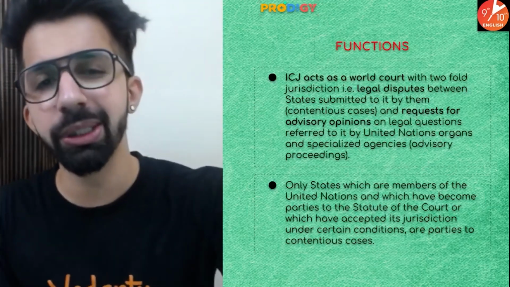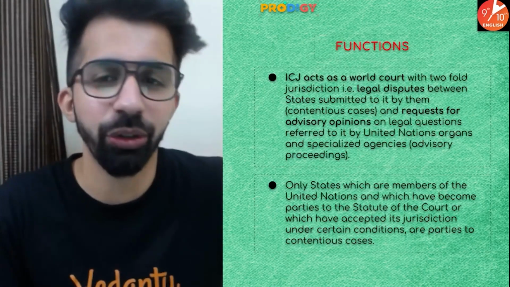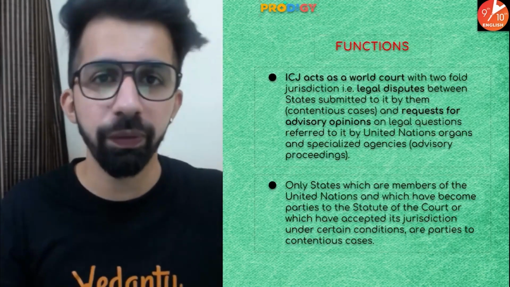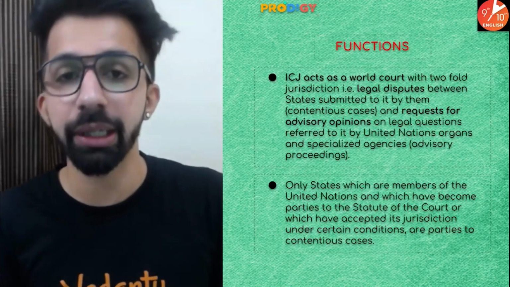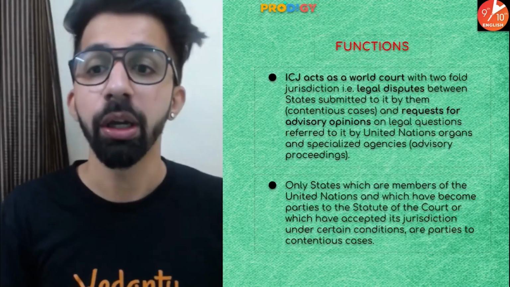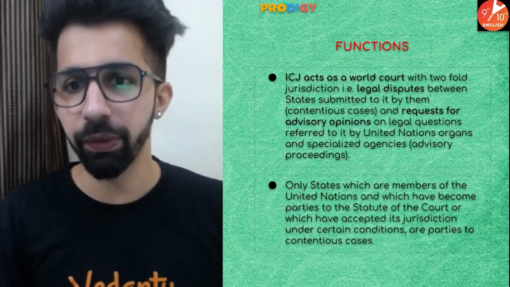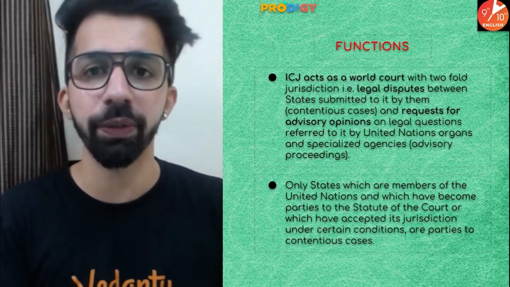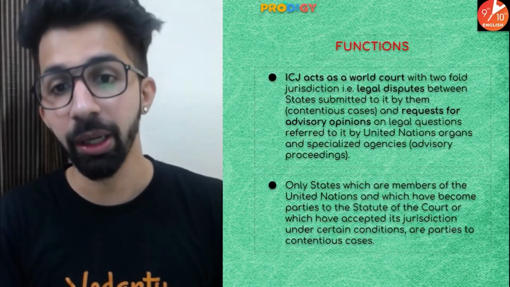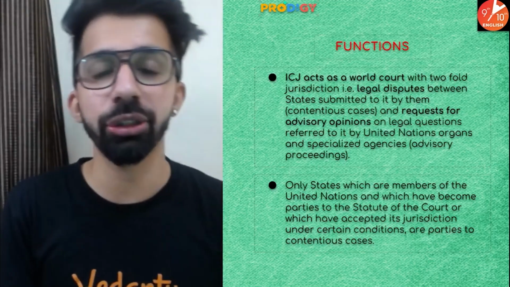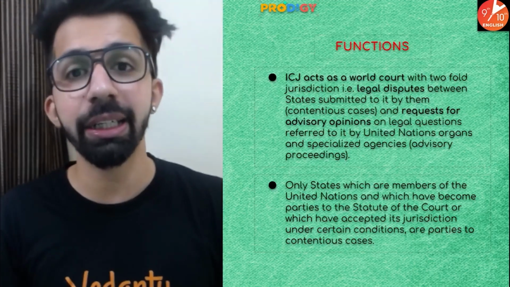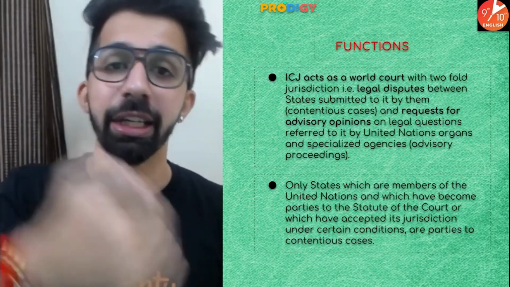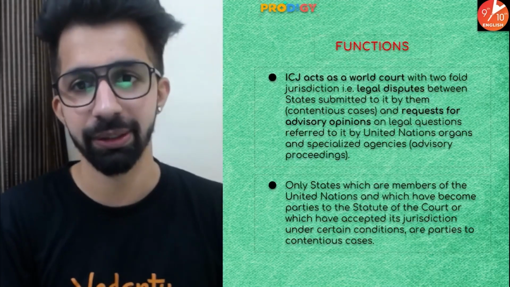Now, what is the function, guys, of International Court of Justice? International Court of Justice acts as a world court. Obviously, it is not a court of any country. It is a world court. All right. So there are two main tasks. First one is legal disputes, to solve any disputes between two countries. Second, guys, if United Nations wants to take any suggestions or recommendation or any advice, they can take advice from International Court of Justice. Yeah.